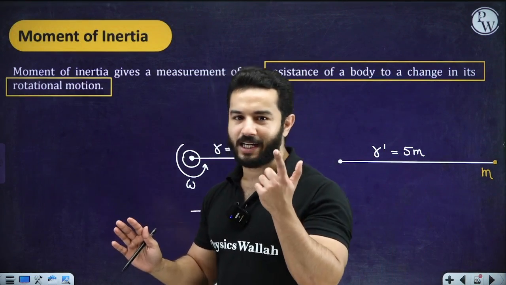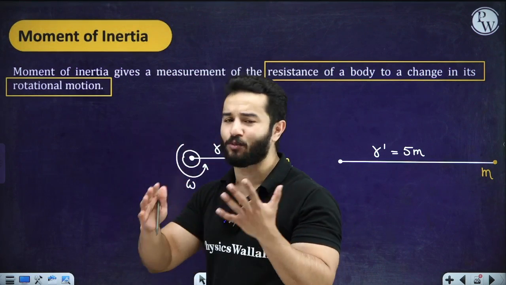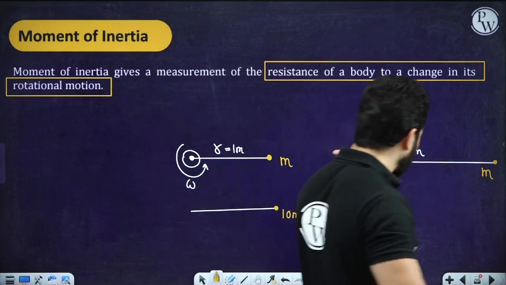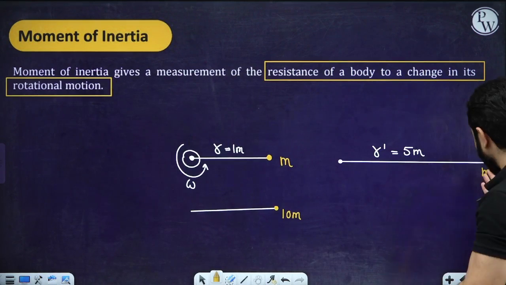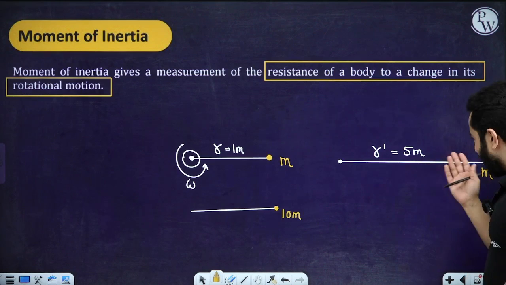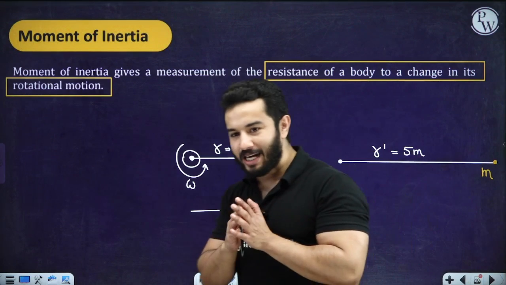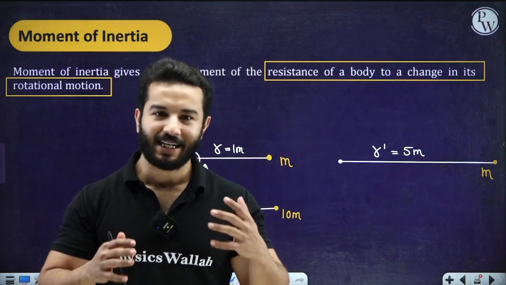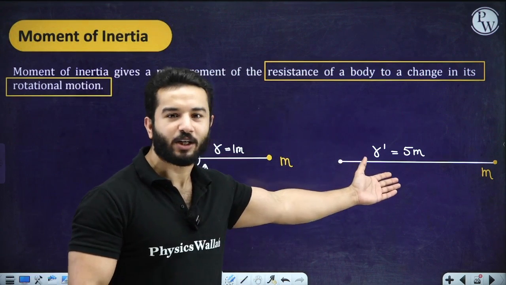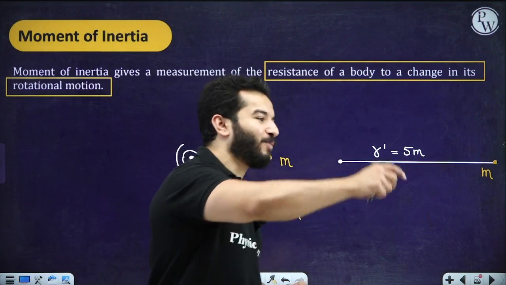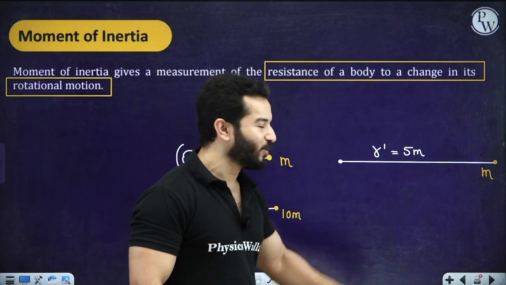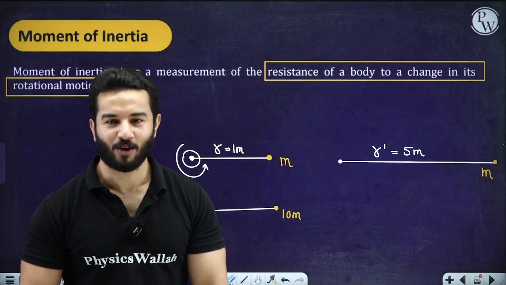So one thing is very easy, that yes, moment of inertia does depend upon the mass. That's absolutely correct. But what really happens over here? We have got the same mass m, but now the length of the rope has been increased to 5 times. Can you imagine that it will be really difficult to put this body into motion? You will have to apply a lot of torque to make this body go into rotational motion.